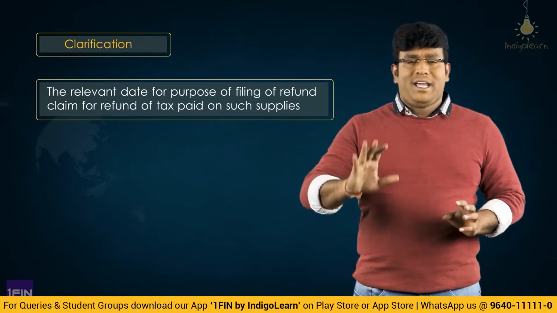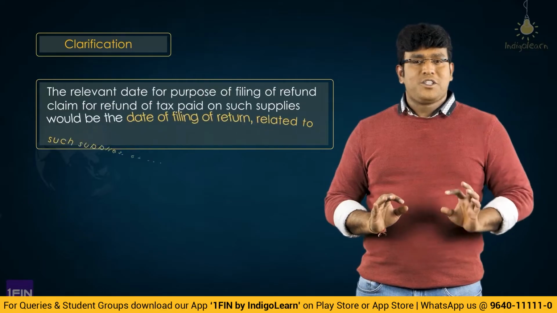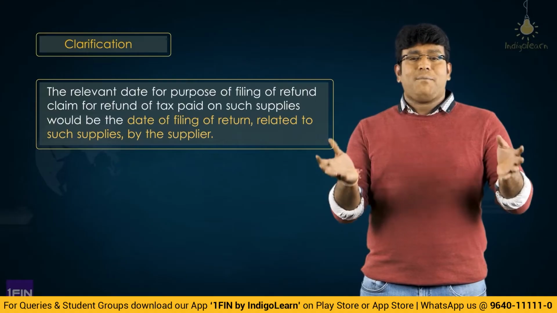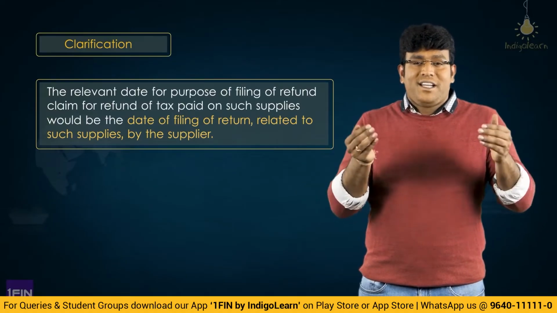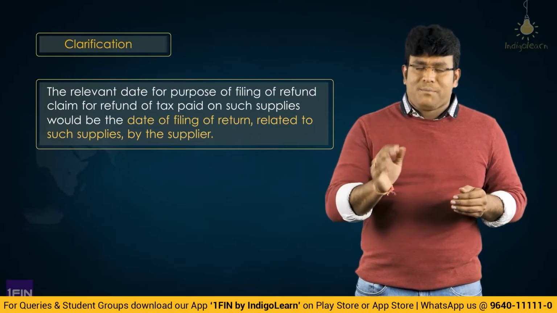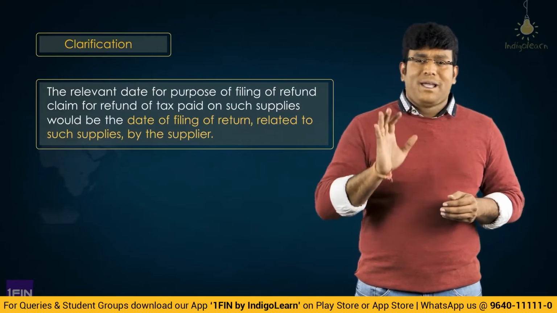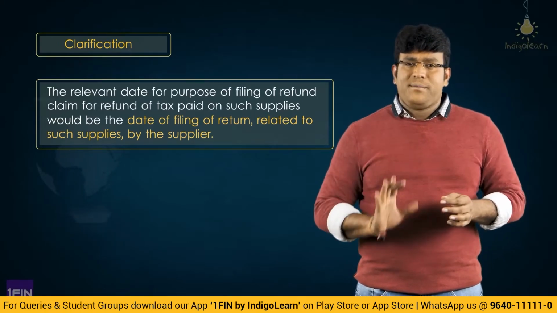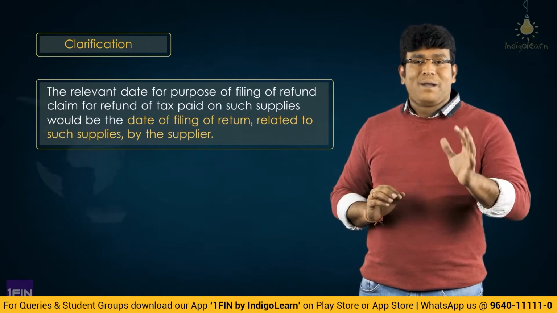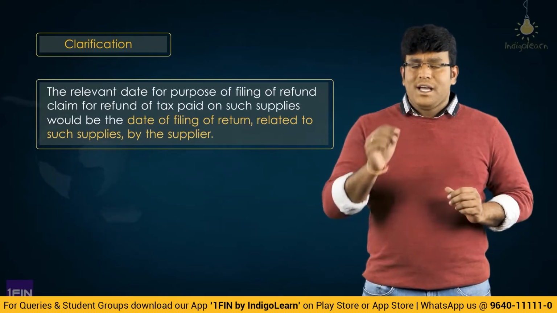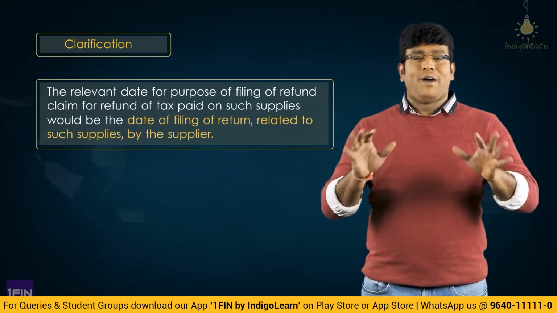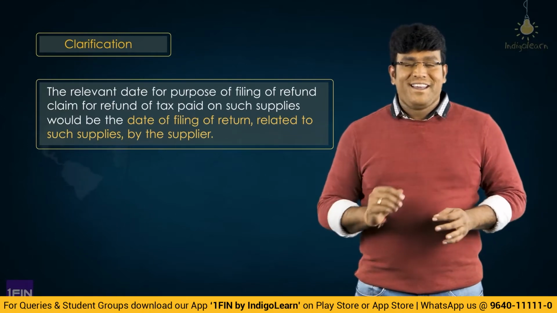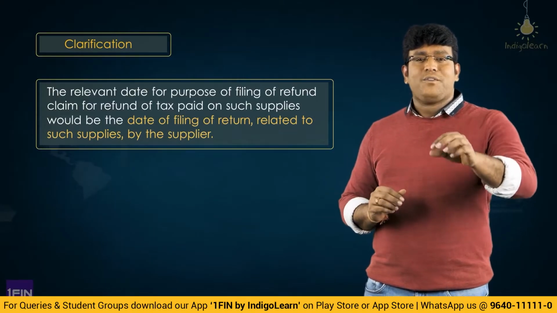So the relevant date would be considered from the date on which return related to such deemed exports is furnished by the supplier. Obviously, because the return related to the deemed export is furnished by the supplier only and tax is discharged by the supplier only. So in simple terms, the relevant date would be the date of filing of return in relation to such supplies by the supplier. That will be the relevant date in case of deemed exports.